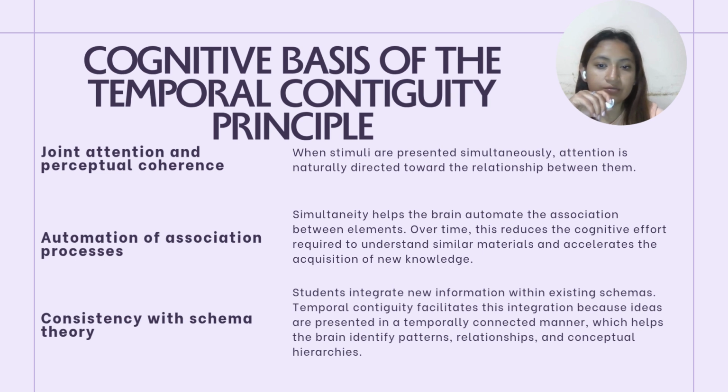Automation as an association process. Simultaneity helps the brain automate the association between elements. Over time, this reduces the cognitive effort required to understand similar materials and accelerates the acquisition of new knowledge.